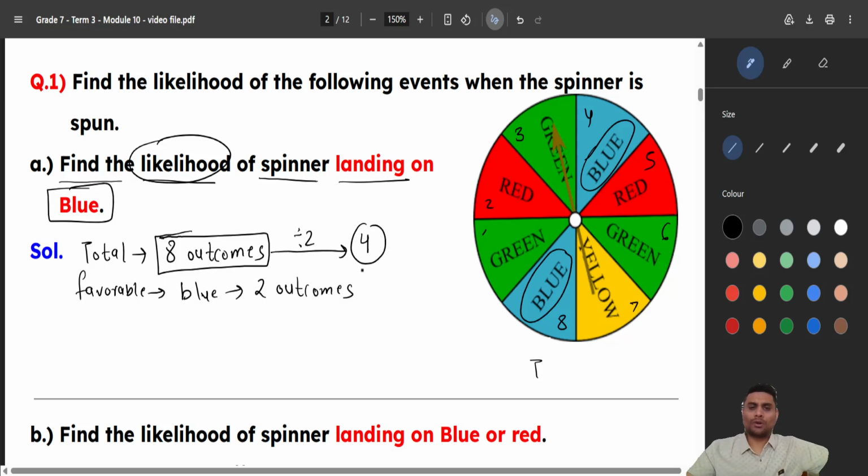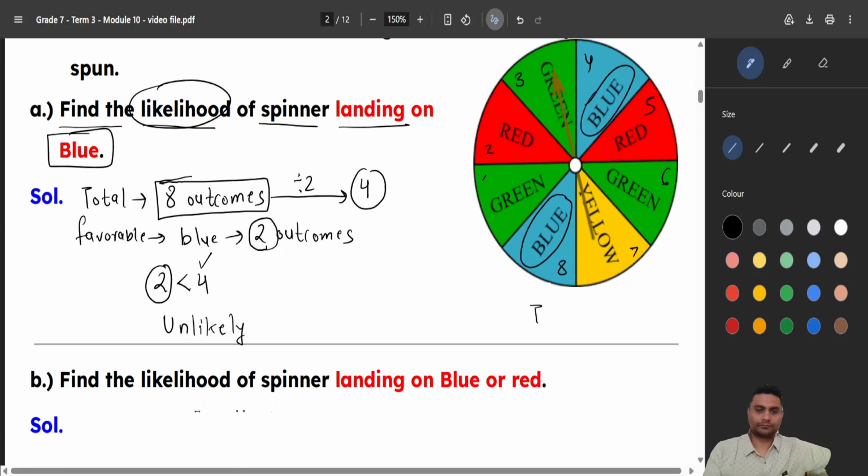So if I have 4 outcomes, that will become equally likely, right? If it is less than 4, unlikely. More than 4, likely. How many outcomes do I have here? 2 outcomes. So 2 is less than 4. So if my number of outcomes is less than half, I will call it unlikely. Okay. Next question.